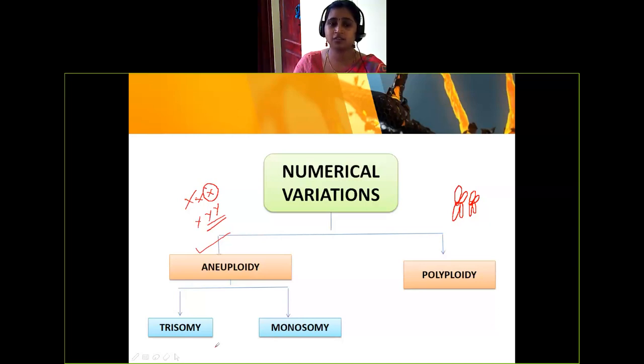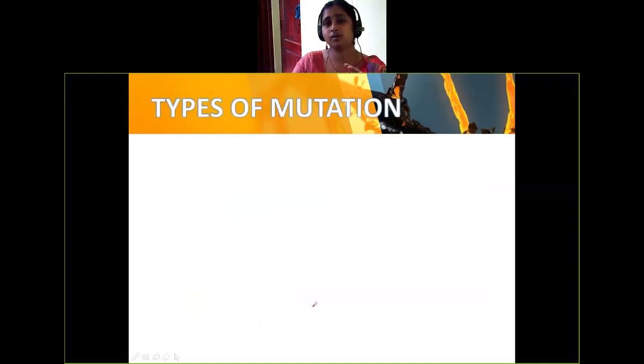Tri, the name itself says what? Something number 3, right? Monosomy is something number 1. So we'll see one after the other. First, types of mutation. We'll see about the structure of the chromosome. If there is anything like a deletion or duplication in the gene, then what happens? The size of the chromosome will be reduced, or the size of the chromosome will be increased.